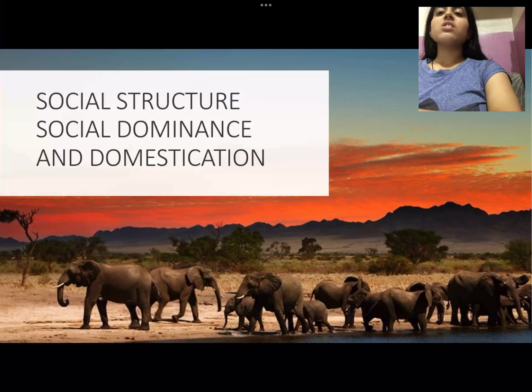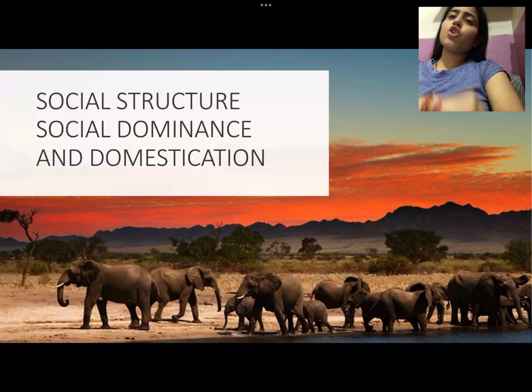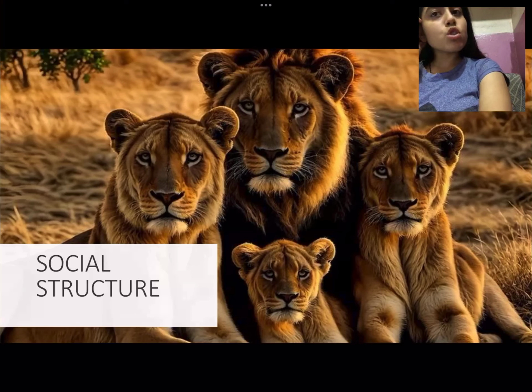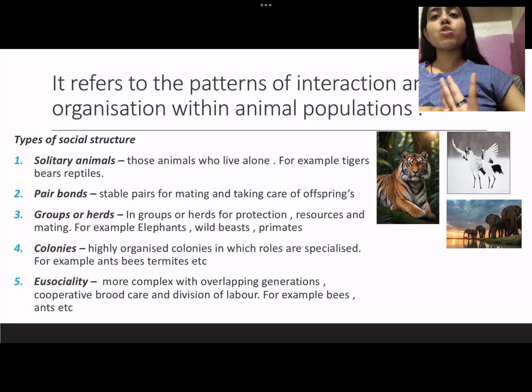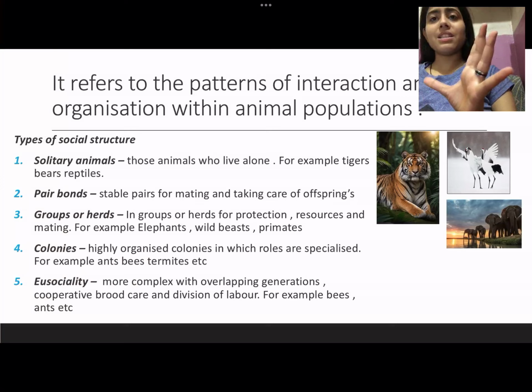Hello everyone, today's topic is social structure, social dominance and domestication. When we talk about social structure, it is basically the pattern of interaction, how organisms interact and organize within the animal population. There are 5 types of social structure. One of them is solitary, when the organisms live alone, for example tiger, reptiles, bears, etc.